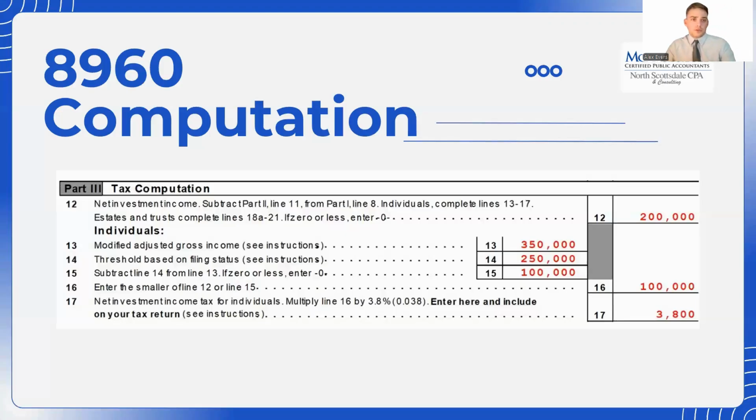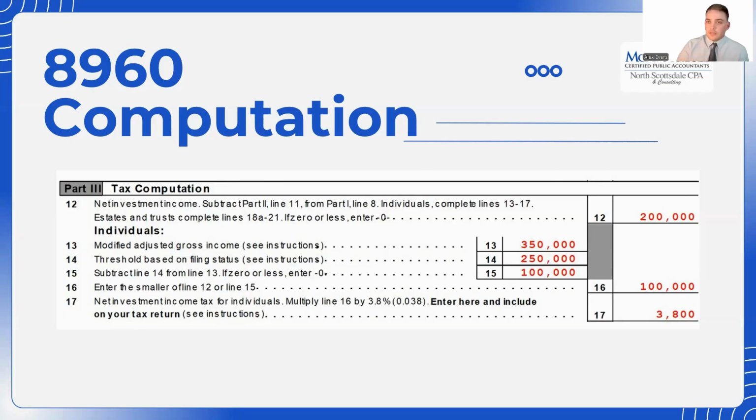So here's a quick example to show you here. This is the 8960 tax form, which will be the form that shows up if you have net investment income tax. So line 12 shows all of their income that's considered net investment income. That's their $200,000 capital gain. Their modified adjusted gross income is on line 13 at $350,000. And then what you do is you take what your threshold is, and in this case for Mary and John, it's $250,000. You subtract that from your modified adjusted gross income, and you end up with income that is actually going to be subject to the net investment income tax.